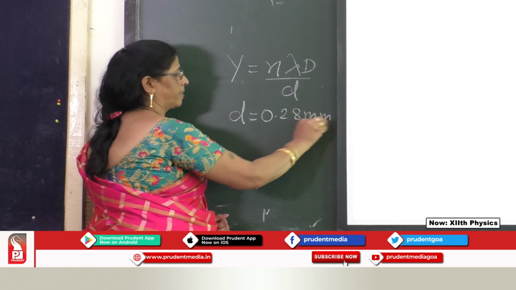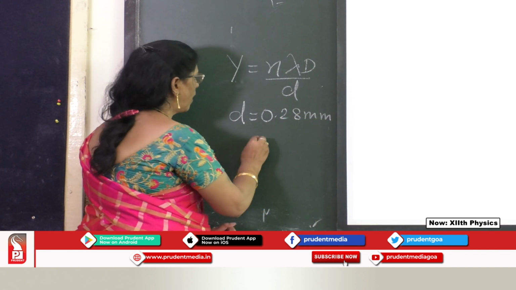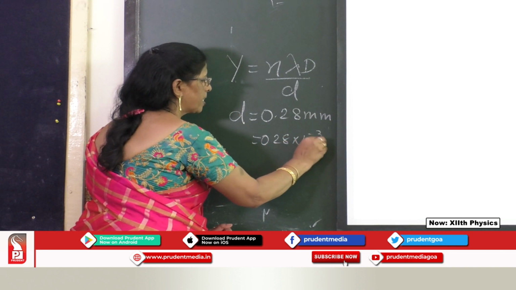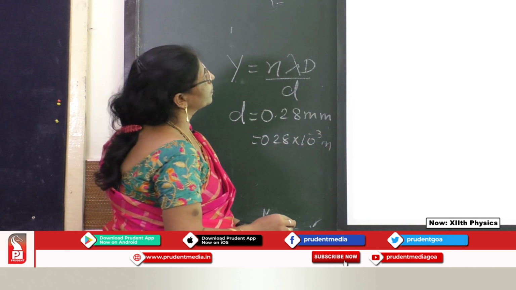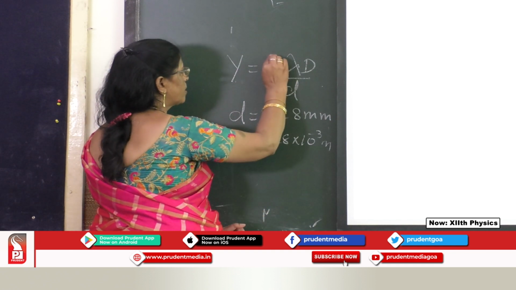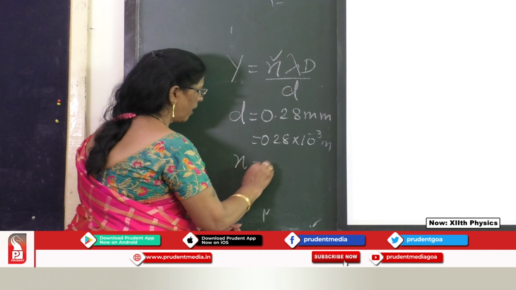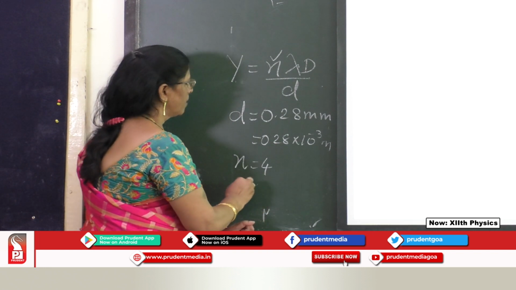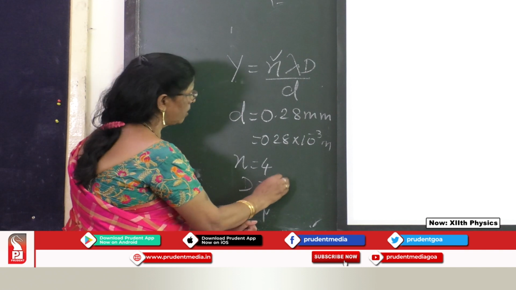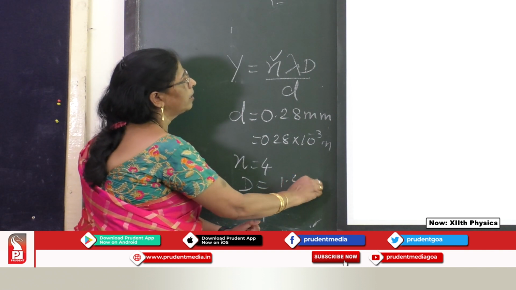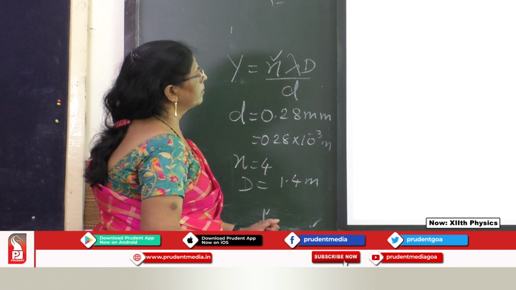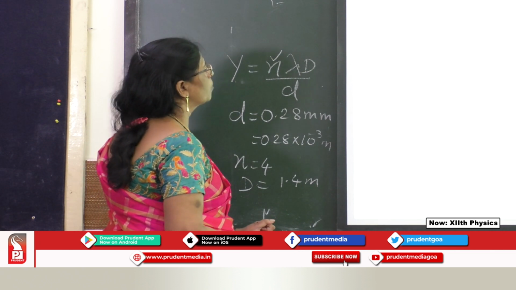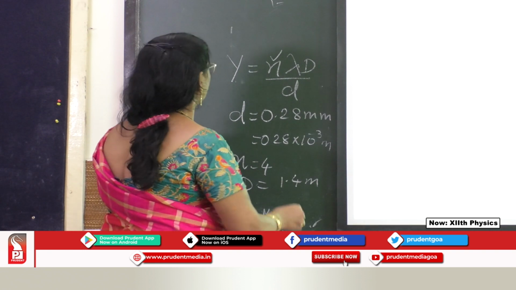0.28 millimeters. Okay. So you have to convert it into meter. 28 into 10 raised to minus 3. And what is the value we have given? The number is the fourth bright fringe. N is equal to 4. And what else is given? Screen. Screen is placed, what is the distance? 1.4 meter away. Yeah. Screen is placed over. The bright fringe is measured over here.